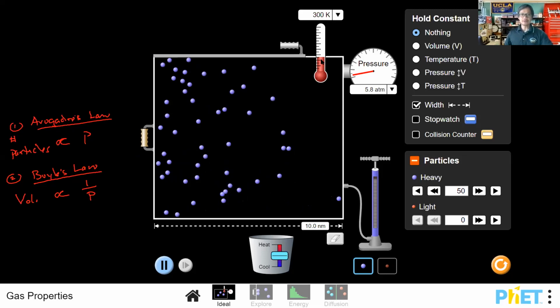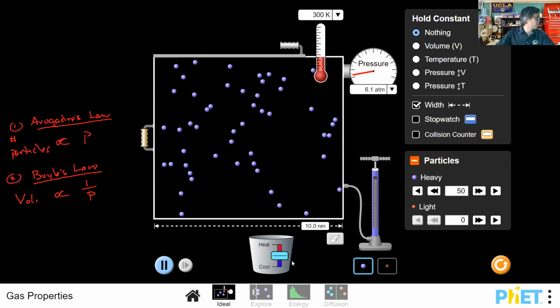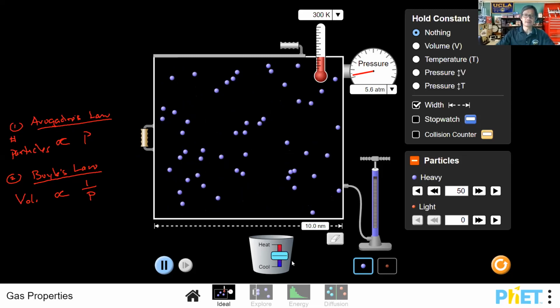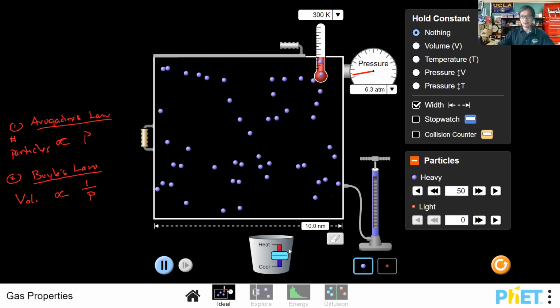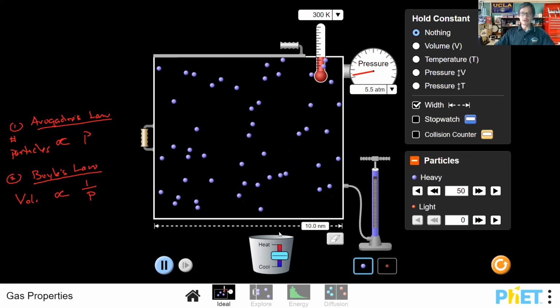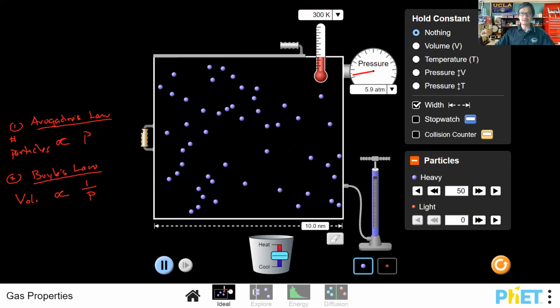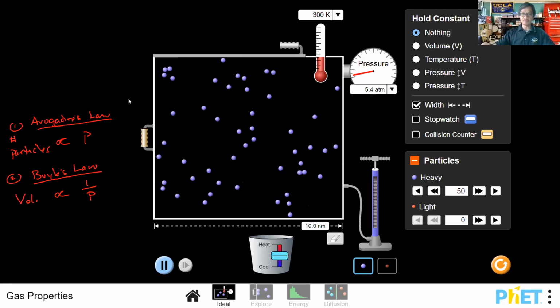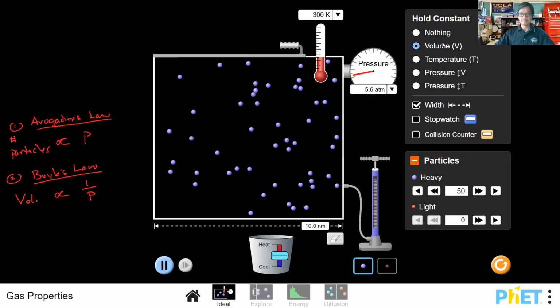Let's take a look at what happens when we change the temperature down here. That was our second PhET lab that you had to do, which involves the change of temperature and how it affects pressure. I'm not going to do anything to the volume here. I'm not going to change the size of it. I want to keep that constant. I don't want to change anything. You could have clicked that on as well, and that would have held the volume constant.